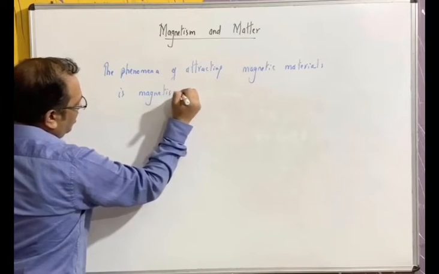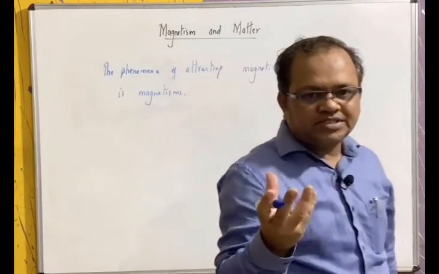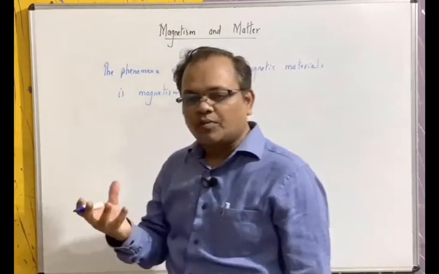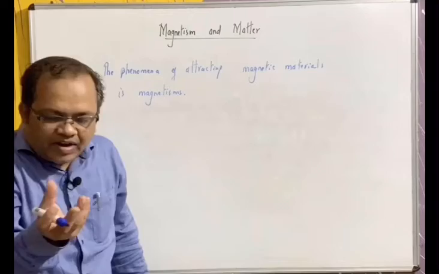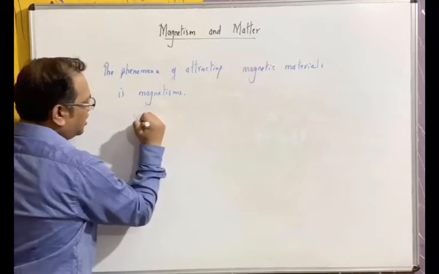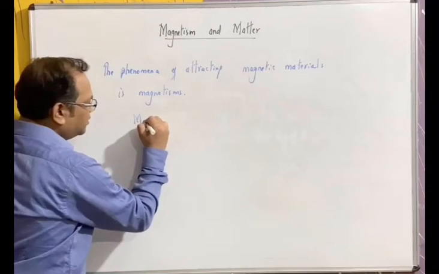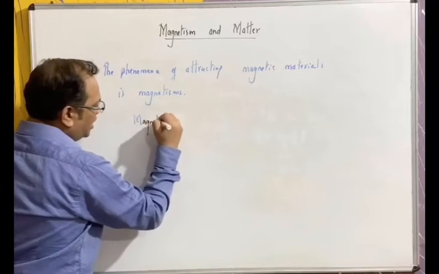Okay, and the object or substance which shows this phenomenon of attracting magnetic material is known as a magnet. The objects which show magnetism are known as magnets.